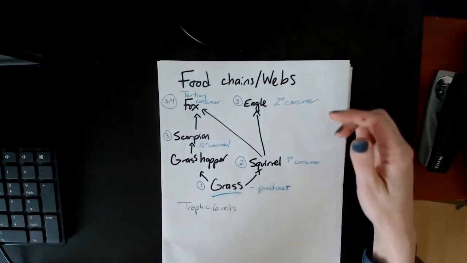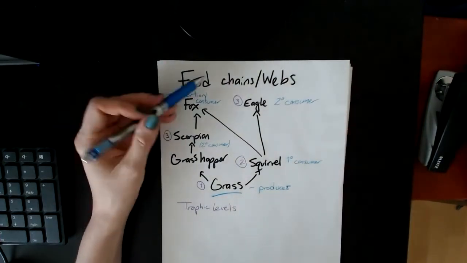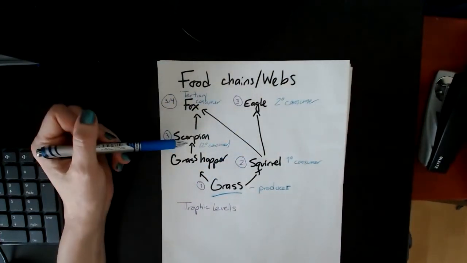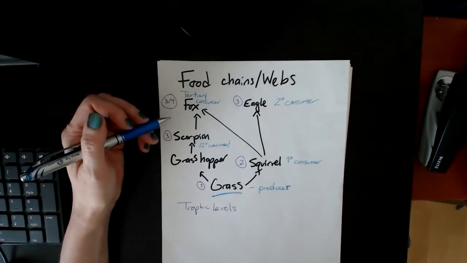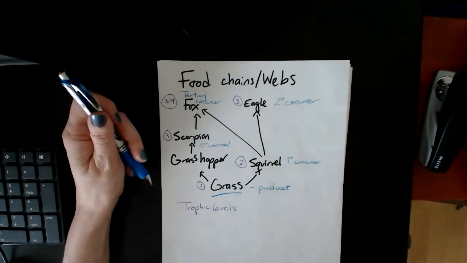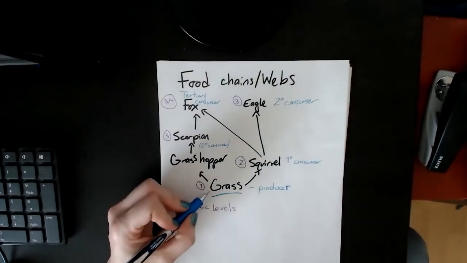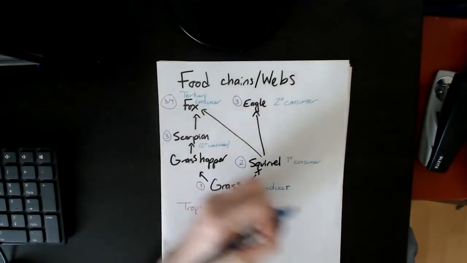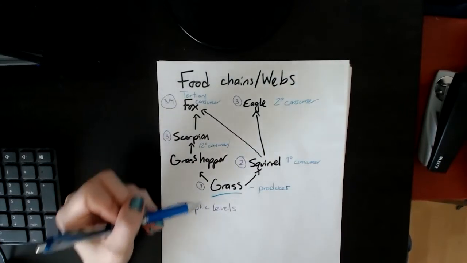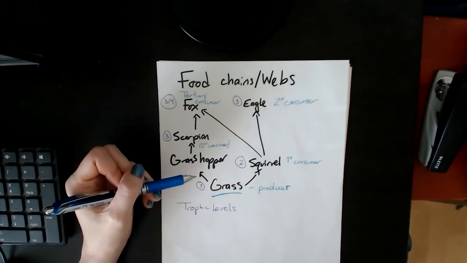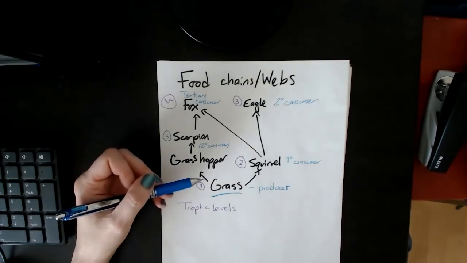Now, one of the things they like to ask, this is a food web because it's not a simple chain. All right, so one of the things they like to ask is how many food chains are contained within a food web. So that's easy. The idea is that you start at the producer, and if you have multiple producers, you need to start at each one, and you count how many ways there are to get to each of the top consumers. All right, the consumers that aren't being eaten by anything else.